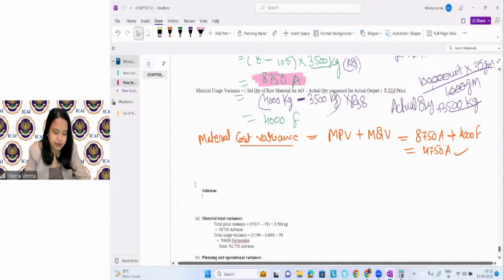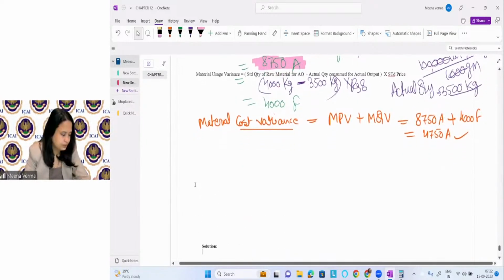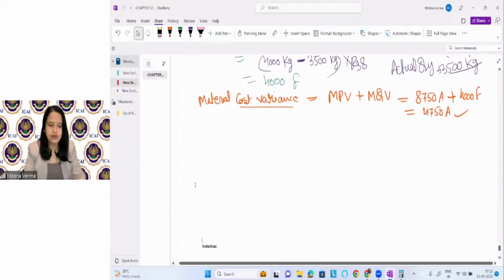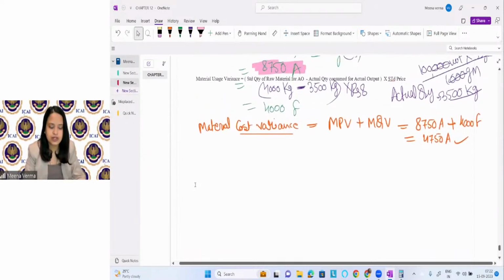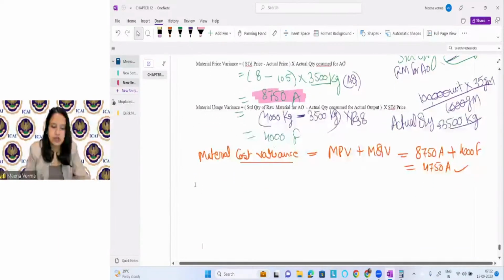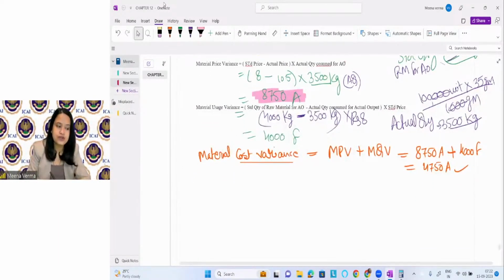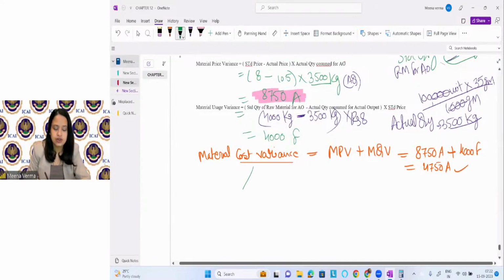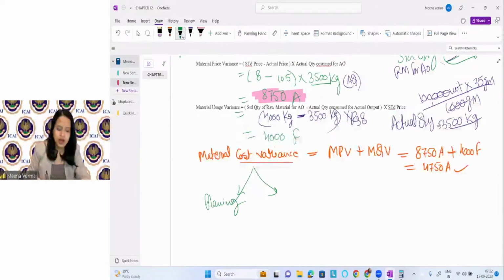So what we will do to find out the planning and operational variances: whatever total cost variance we have, we will further classify the total cost variance into planning variance, and we will classify it into operational variance.